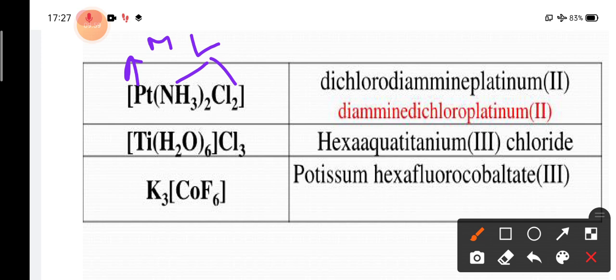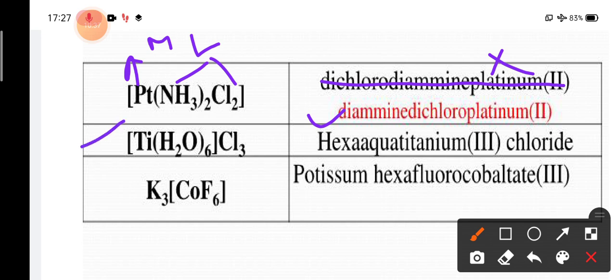So alphabetically we have to write the name of ammine first. Okay, so how many ammine are there? The number of ammine is 2. So dichloro, sorry, this first thing is wrong. This is not correct. So this will be the exact IUPAC name. So what will it be? Diammine dichloro, because the number of chlorine is also 2. So diamminedichloroplatinum. Okay, so this is the way to write the IUPAC name, and this 2 is the oxidation number of the platinum metal.